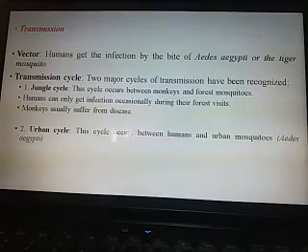In the urban cycle, humans may be frequently infected, but in the jungle cycle, humans can only get infected when they visit the forest where the mosquito carries yellow fever virus.